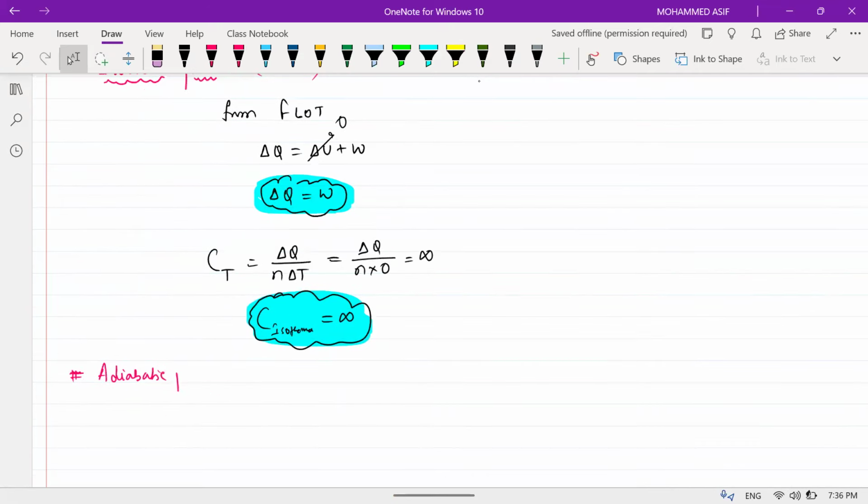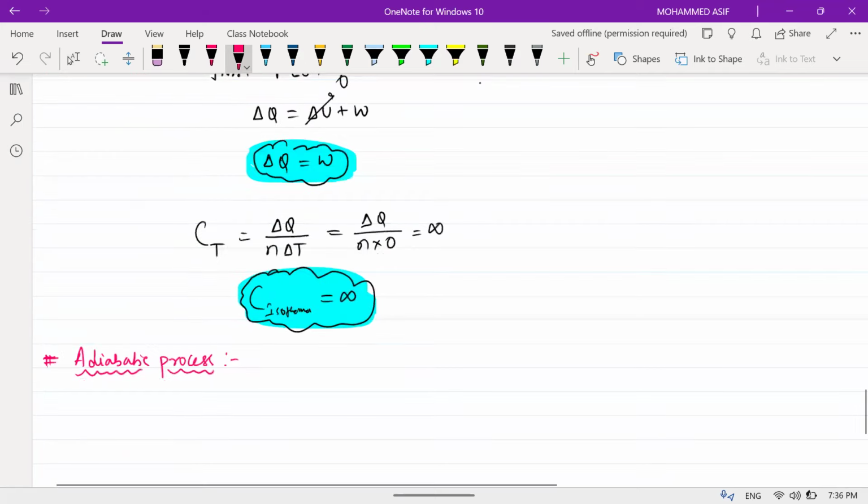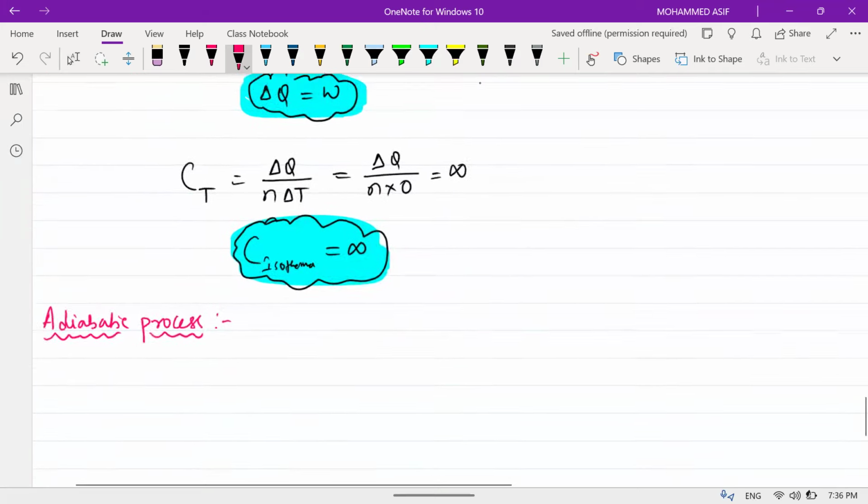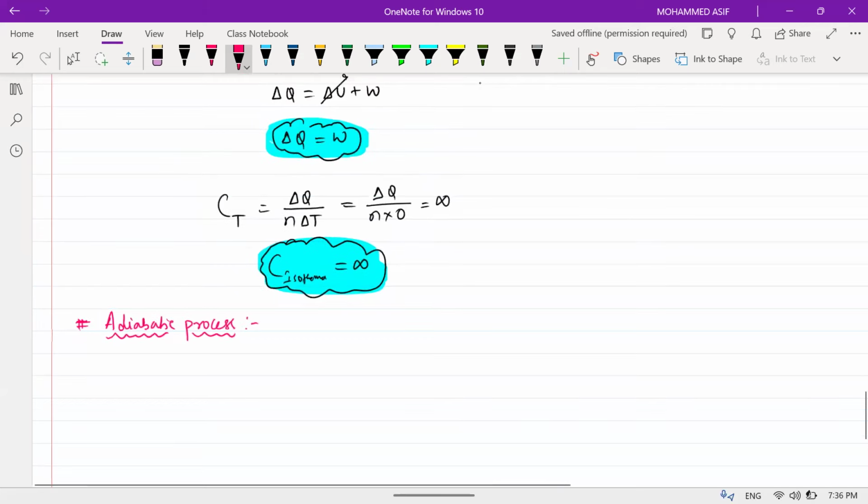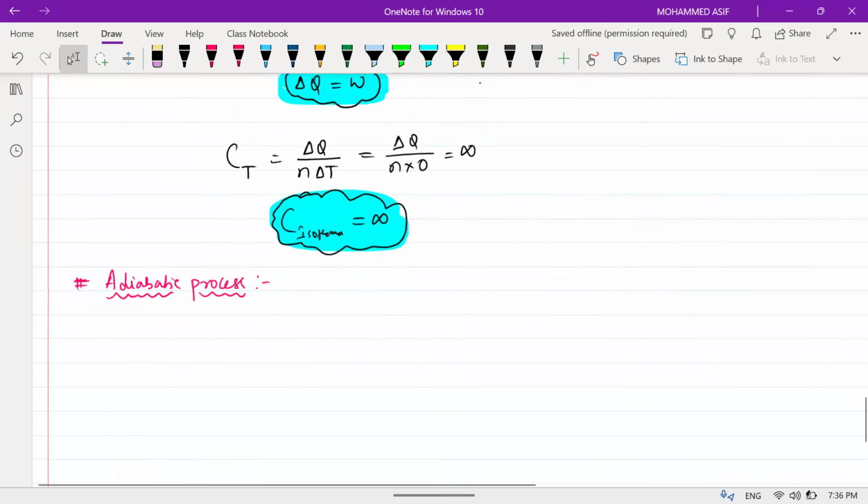Okay. Adiabatic process. In an adiabatic process, what is zero, beta? Anyone? Delta Q. Yeah.